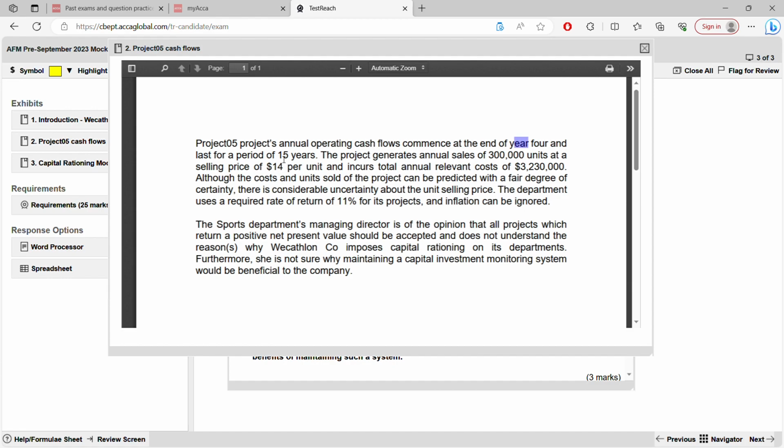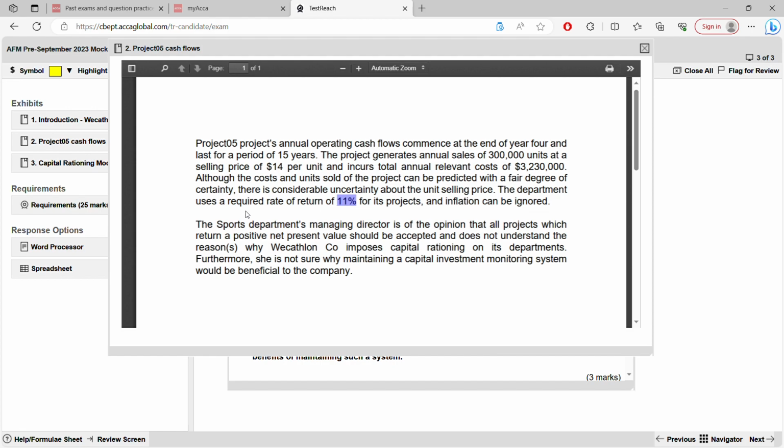And lasts for a period of 15 years. So after year 3, if you take for another 15 years, it generates this project. This is specifically for project 5. Annual sale is 300,000 units. Selling price is 14. And cost is 3.23 million. And return required is 11%. This is your cost of capital.